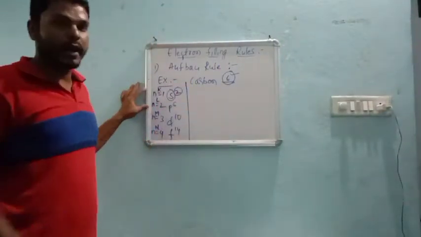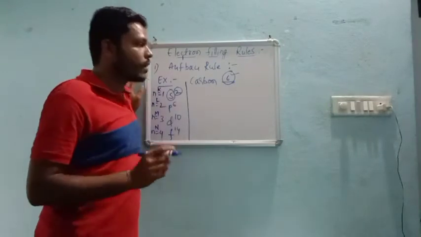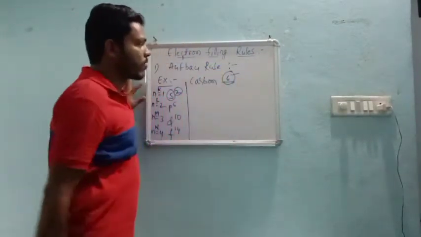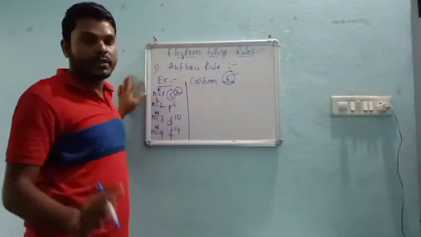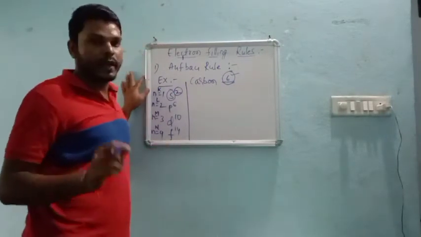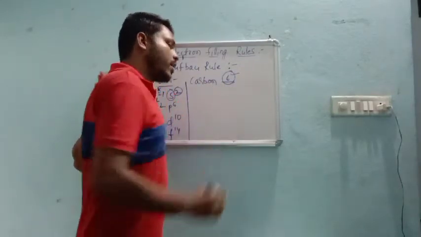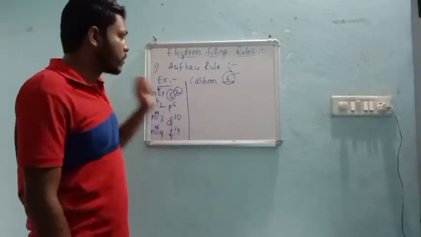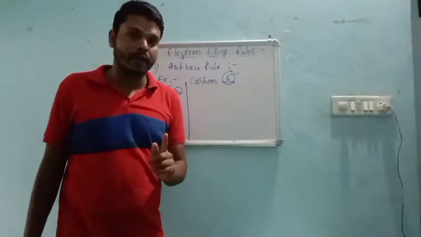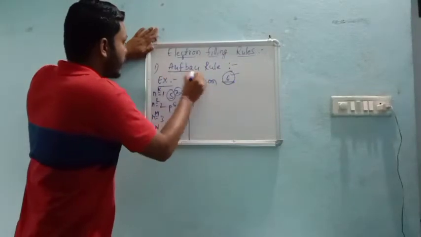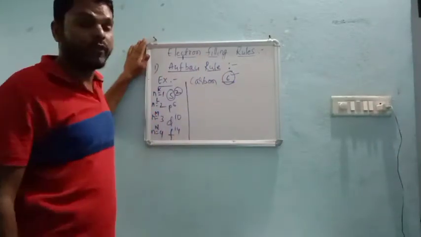Now we can write a general electronic configuration. To write it, as I said, we must know how many electrons we have. Already we know that the atomic number of carbon is 6, so we have 6 electrons. Now we should follow the Aufbau rule.